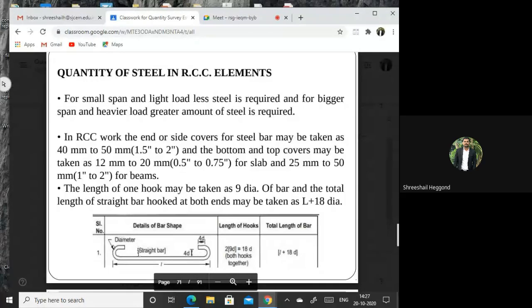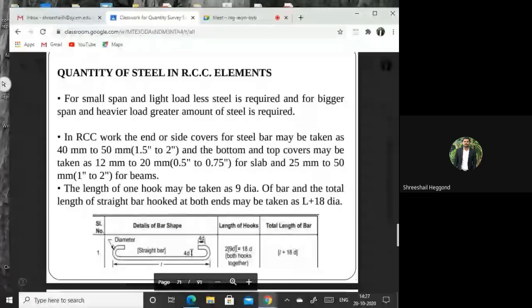Now, the diagram visible to you is of U-shape, and it is provided on both sides for a span of length L. If you are providing a U-shaped hook at the end, you need to provide a height of 4D, 4 times the diameter, and the bend curve will be considered completely as 9D.